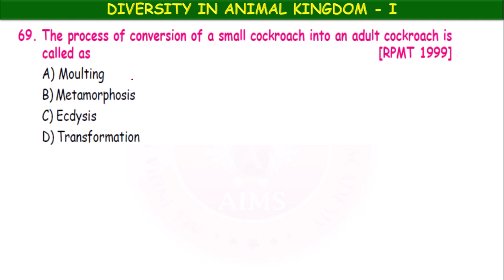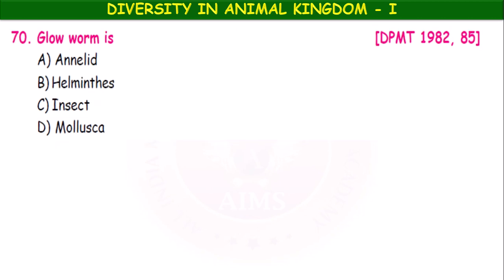The process of conversion of a small cockroach into an adult cockroach is called molting, metamorphosis, ecdysis, transformation. It is metamorphosis, the process of conversion of a larva into adult in insects. That is called metamorphosis.